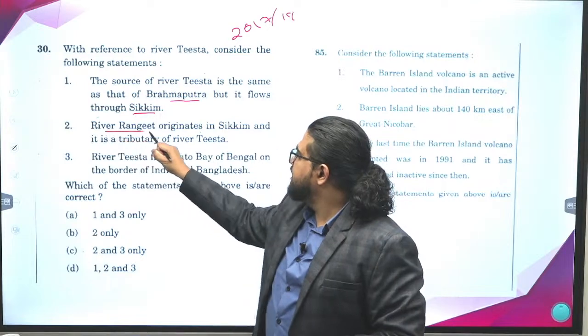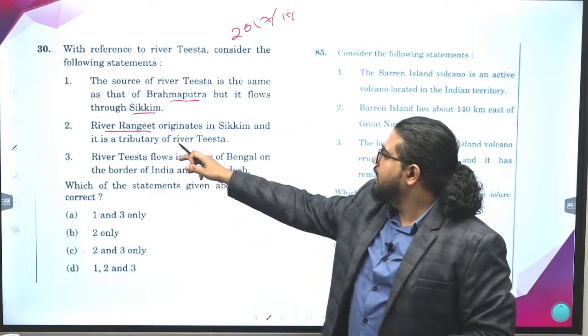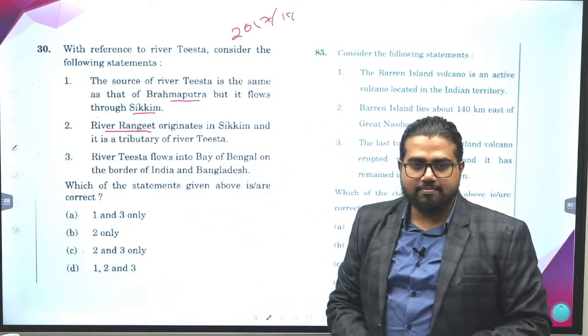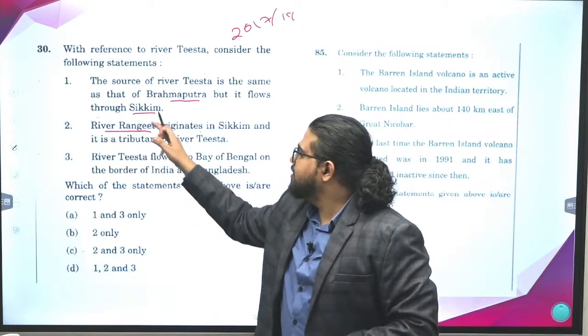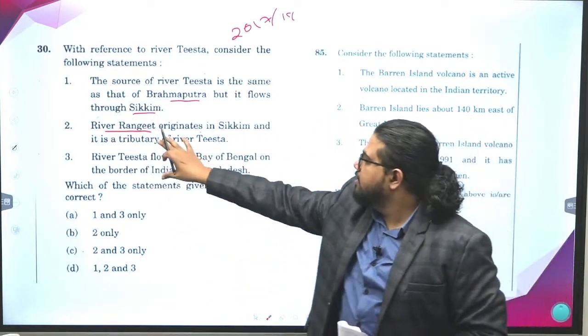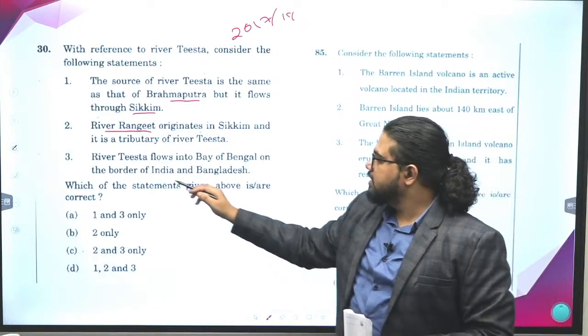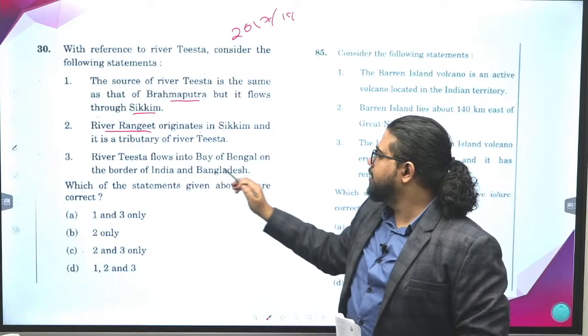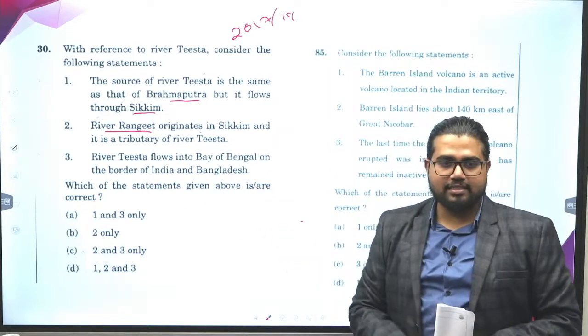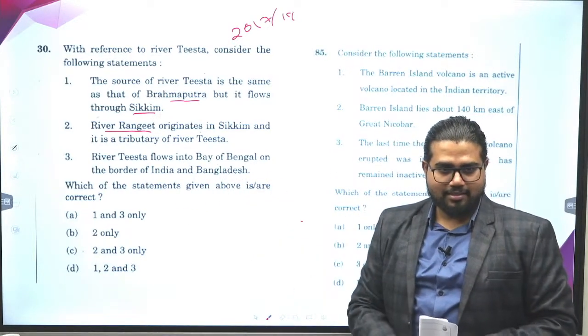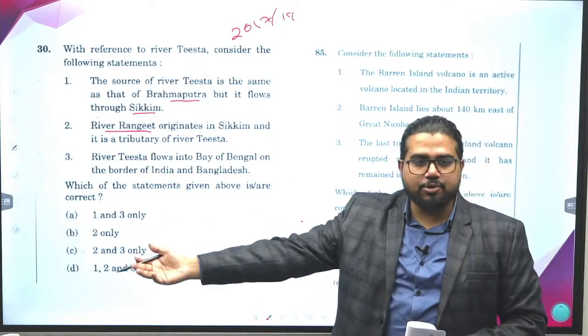Second, river Rangit originates in Sikkim and is a tributary of Teesta. It's very difficult to keep in memory, a tributary of Teesta. River Teesta flows into the Bay of Bengal on the border of India and Bangladesh. How can it be right? River Teesta is a tributary of some other river.